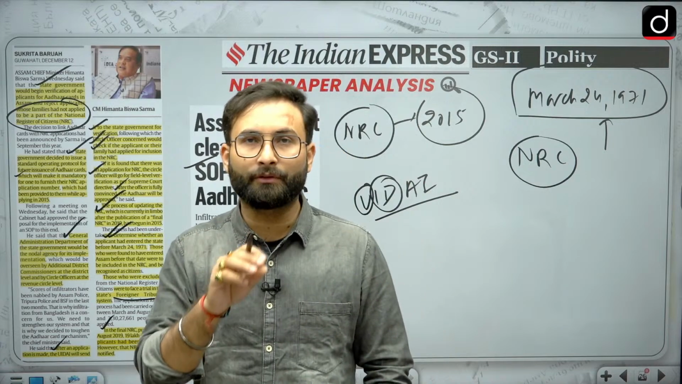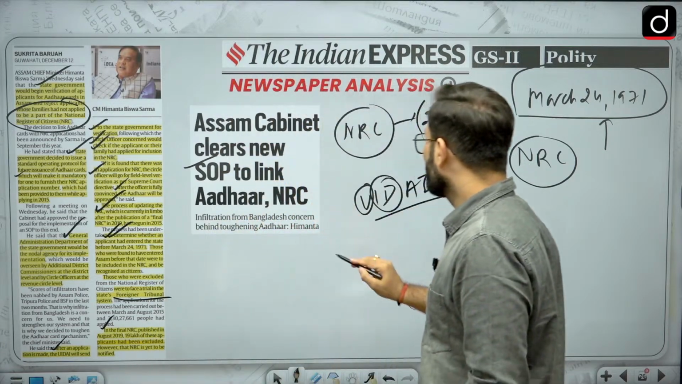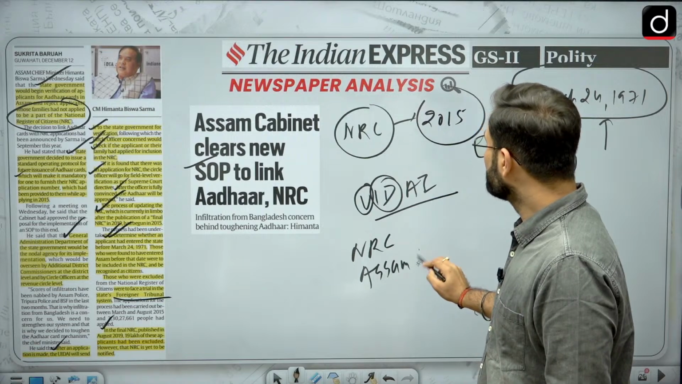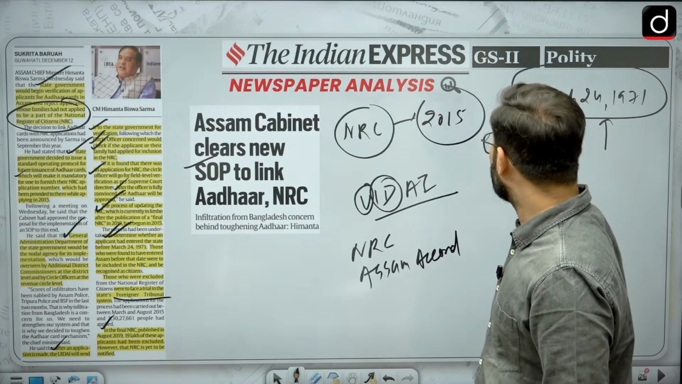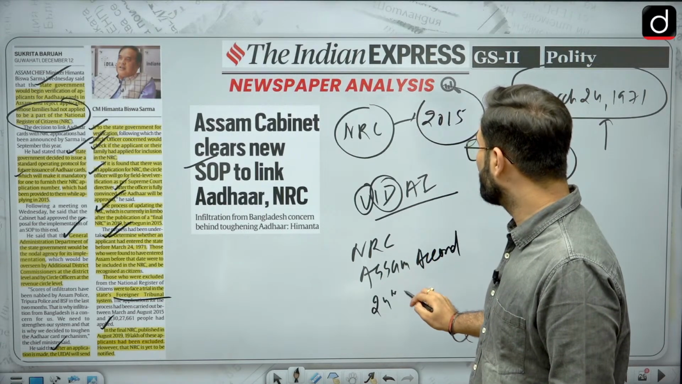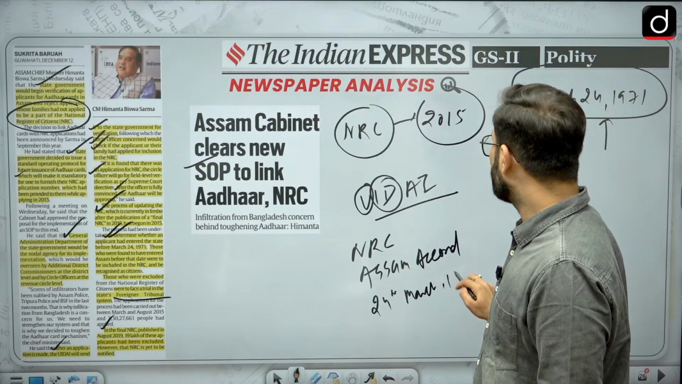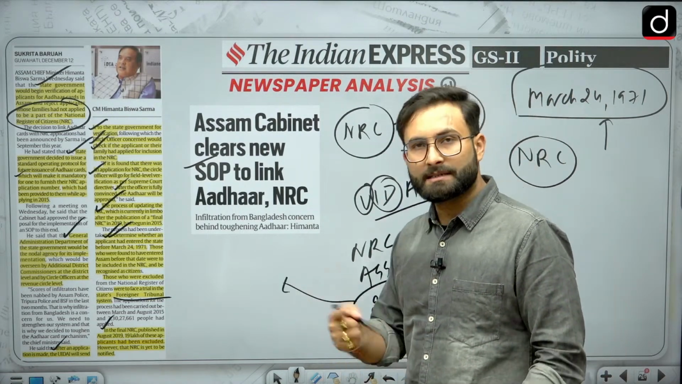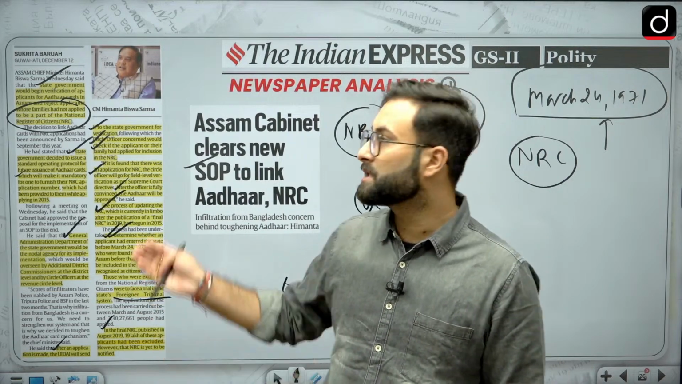Now, from this article, what is important for you is, one, what is NRC? Second, what is the Assam Accord? Third, this cutoff date, that is 24th March 1971. You have to know which of these people are considered as citizens and who are excluded. So this is from this article.